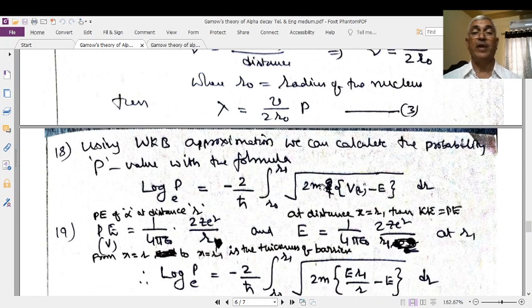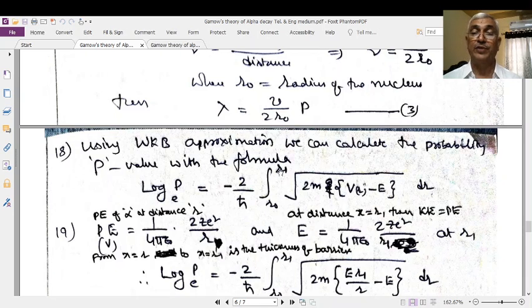To find the probability of leaking of the particles, we use the WKB approximation. By the WKB approximation, log P to the base e is equal to minus 2 by h cross, integral from r0 to R1. Why r0 to R1? R0 is on the surface, and R1 is where the alpha particle attains the kinetic energy. It means that only at R1 is the alpha particle said to come out. Therefore, we have to integrate from the surface to R1.